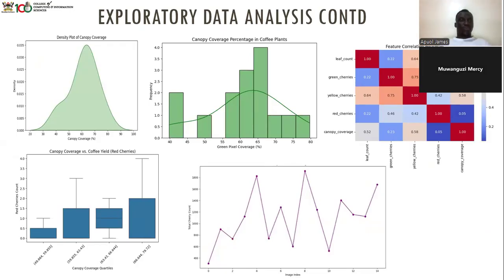When we continued, we also plotted graphs showing the density plot of canopy growth. That one shows our canopy, and the next one is canopy coverage percentage in coffee plants, which is frequency against the green pixels. So we went ahead and did all these graphs in exploratory data analysis.